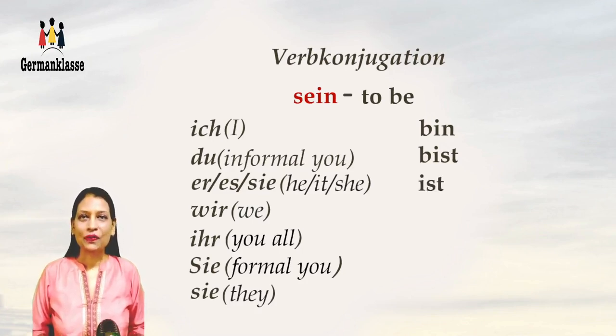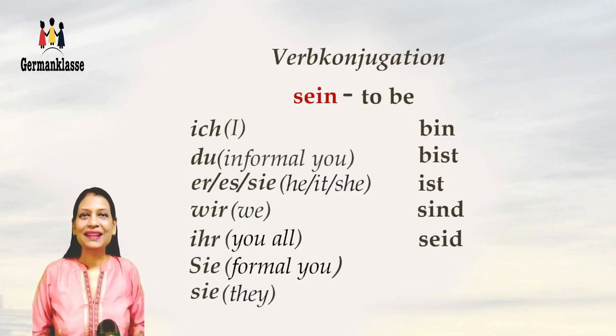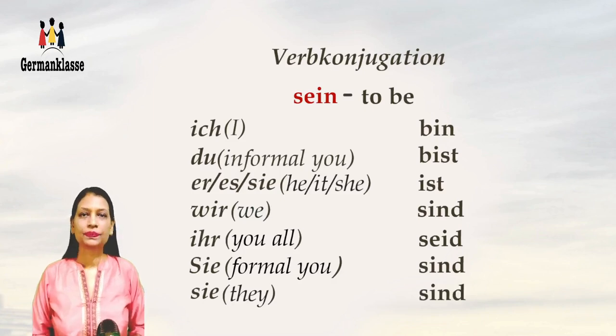Wir sind. The S here is pronounced as Z. Ihr, you all, seid. And Sie, that's the formal you, sind. And sie, as in they, also sind.